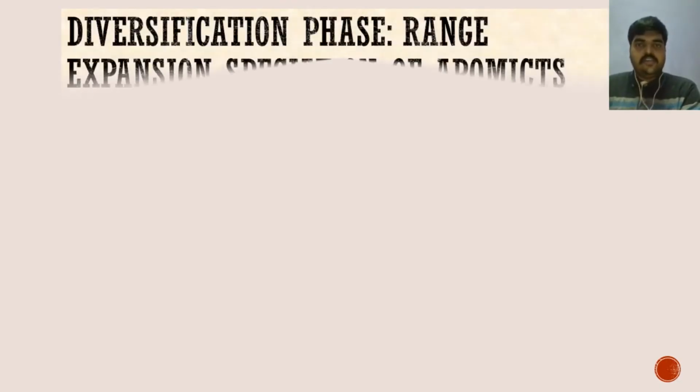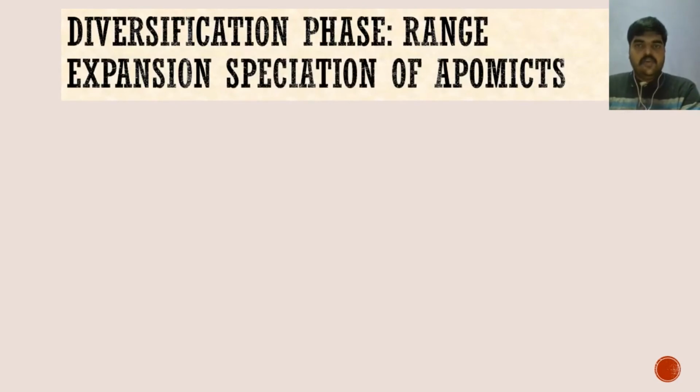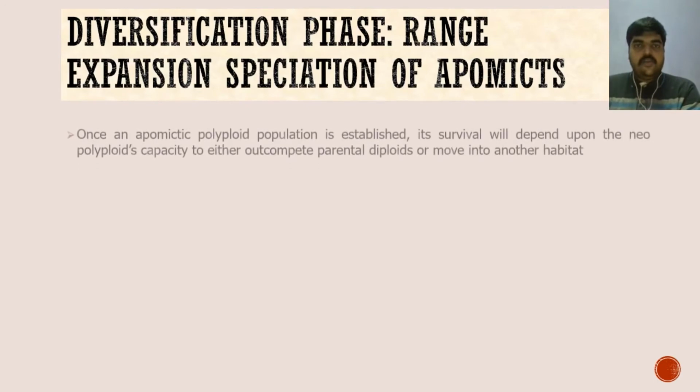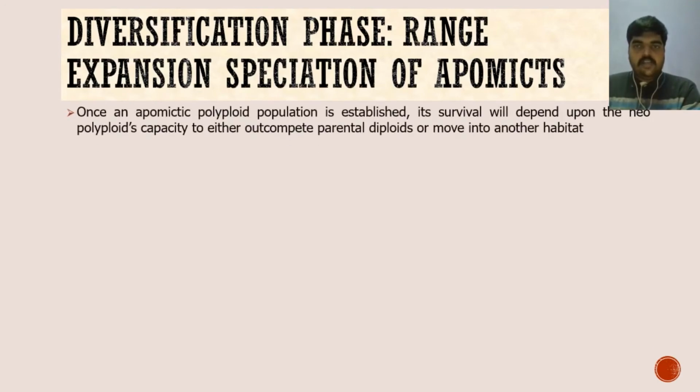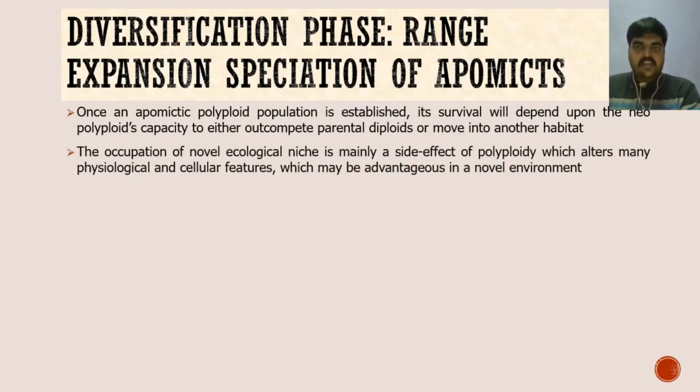establishment. Finally, once an apomictic population is successfully established, its survival will depend on the neopolyploid's capacity to either outcompete the parental diploids or migrate to another habitat. These non-hybrid apomicts do not show a pronounced genetic diversification, but nevertheless manage to occupy habitats outside the ecological range of the diploids. Self-fertility and apomixis enable the plants to form a new population starting with a single individual.